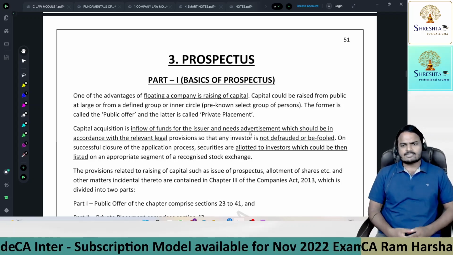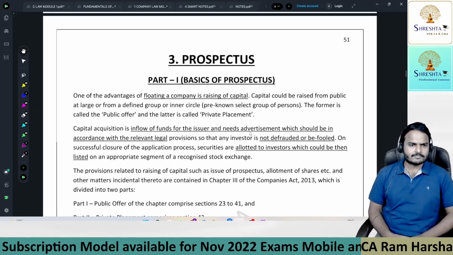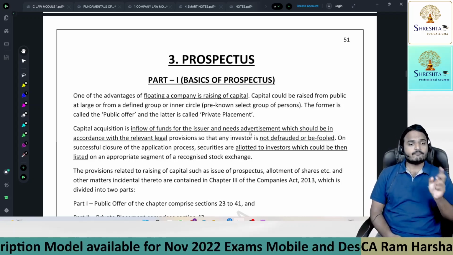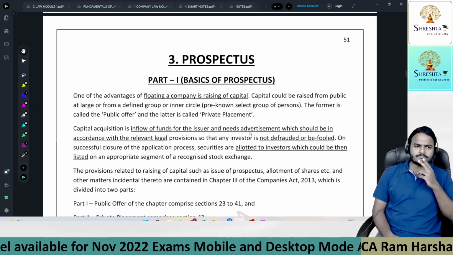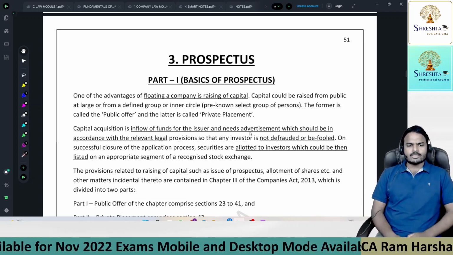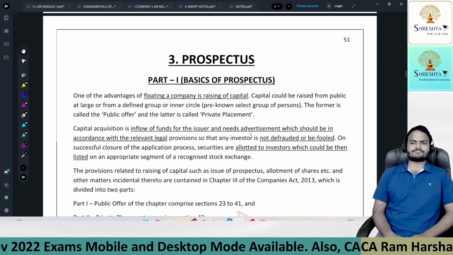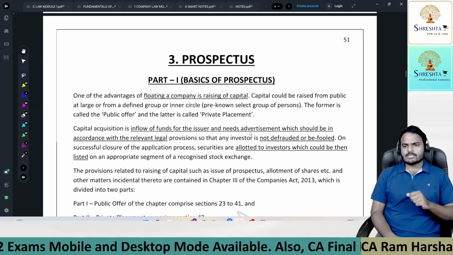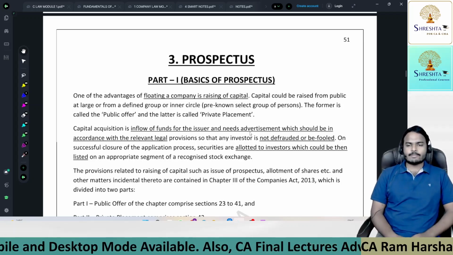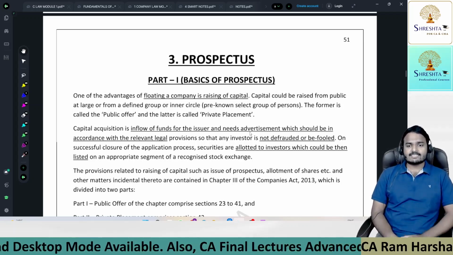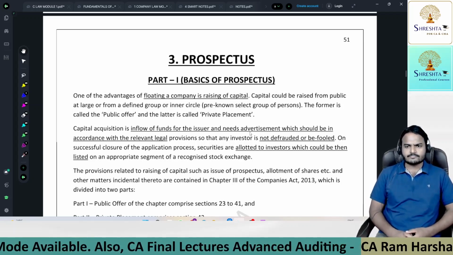Now what is a prospectus, sir? It's a simple document, ma. It's a simple document which contains prospects of the company. It provides two kinds of information: financial information and non-financial information. Financial information means past track record, so the last 3-4 years, my company's financial position and financial performance. Non-financial information means my company's key managerial personnel, simply we call them KMP, promoters, directors, their track records, company achievements. All this comes under non-financial information.